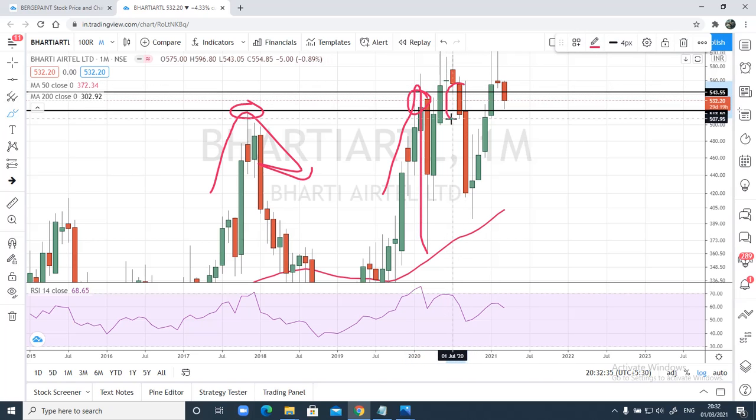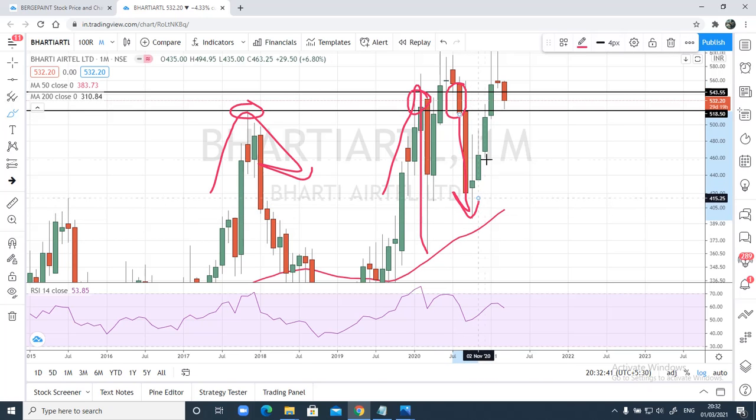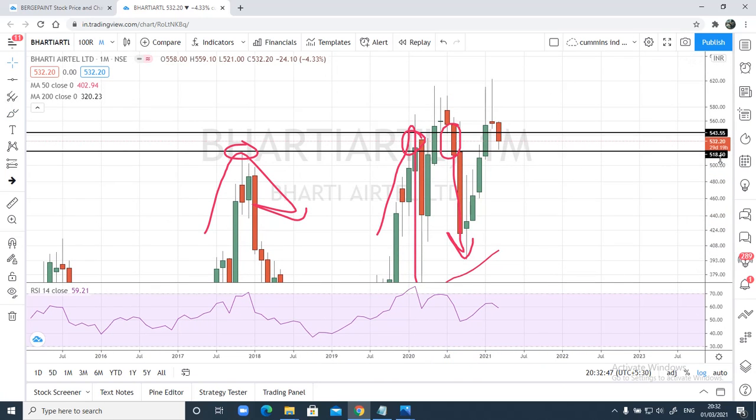Once price closed below this level, below 518, prices had fallen down. So is this going to repeat again? This is the question. Now we can see here this 518.50 has not been hit yet. Today's low it had formed was 521. So probably I'm going to wait for this entire month and see how this March is going to be.